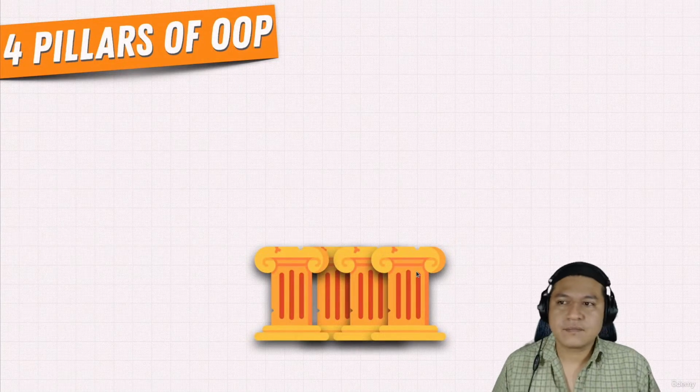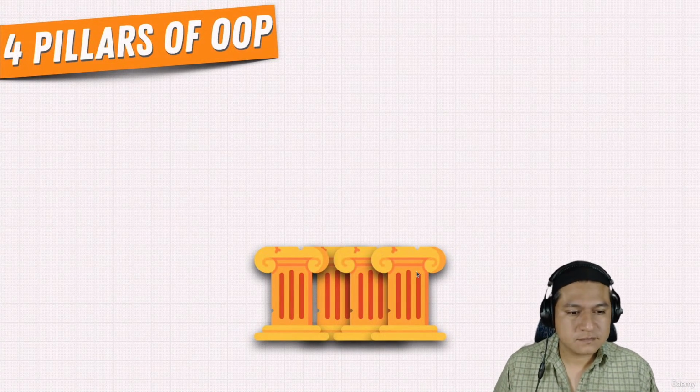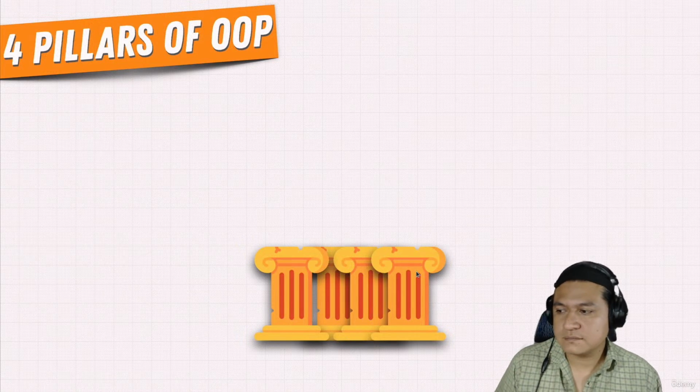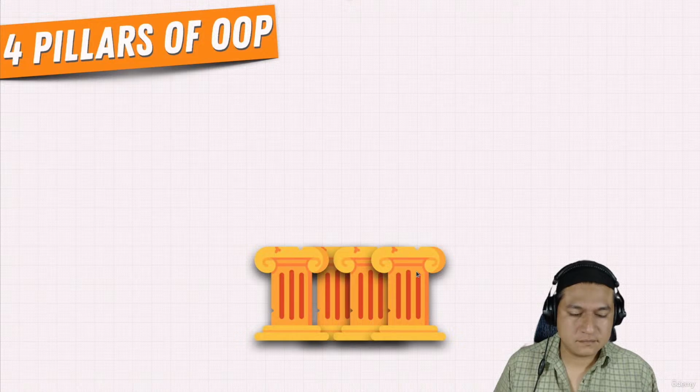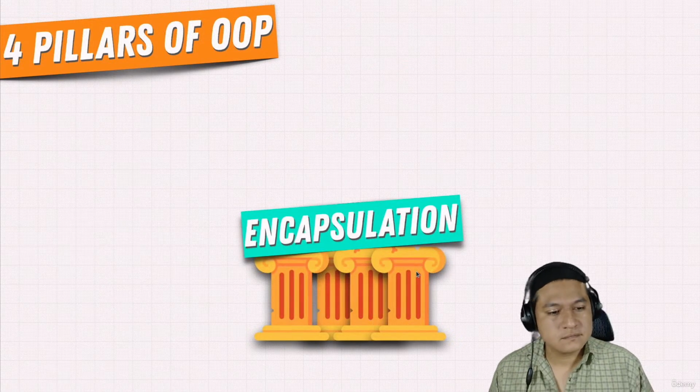What I haven't told you is that when learning about object-oriented programming, and not just in Python, but in any programming language that supports the OOP paradigm, there is this idea of the 4 pillars of OOP. The 4 things that object-oriented programming does really, really well. And as a matter of fact, we've actually learned the first one. And that is the idea of encapsulation.